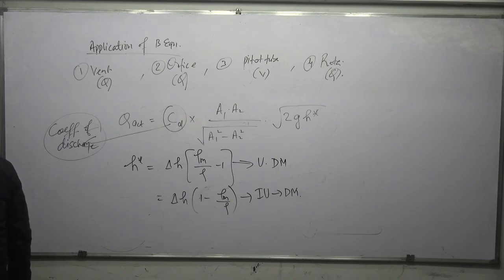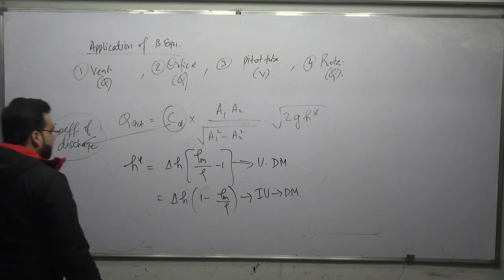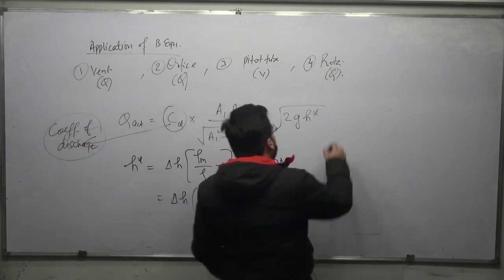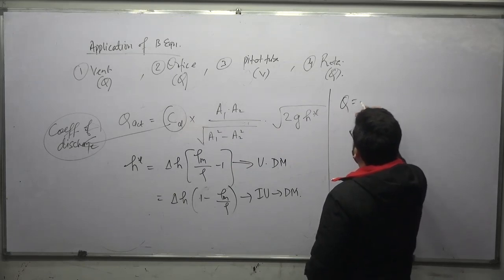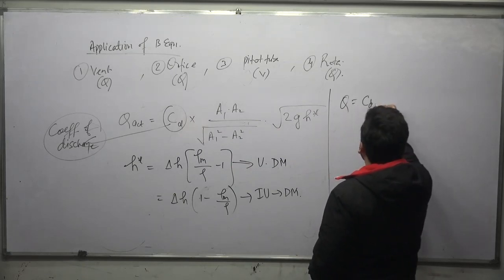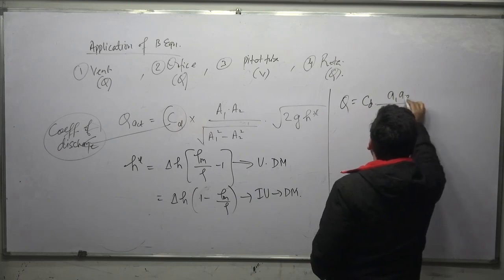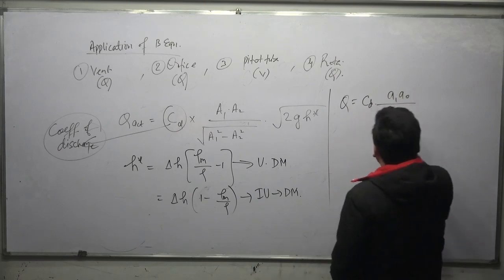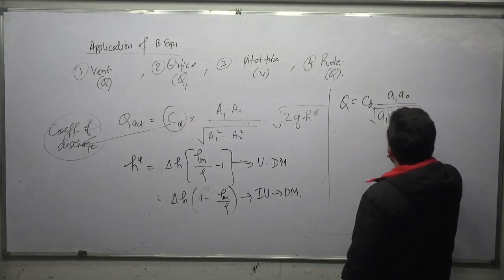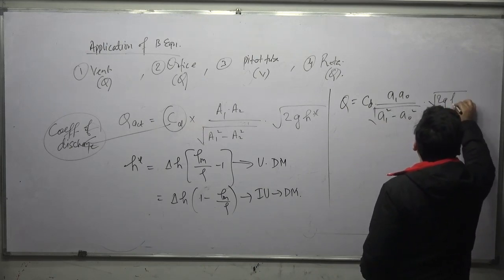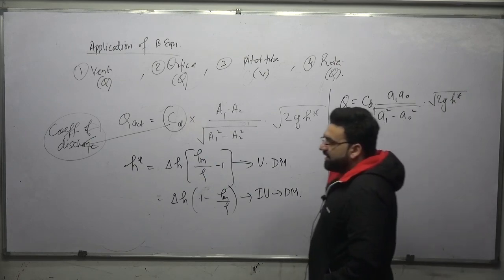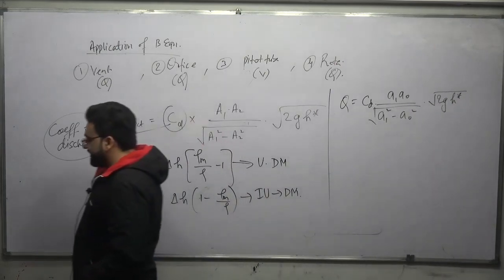Then we discussed about the orifice meter also. And what is this A1 and A2? I have already told you when I was explaining. So orifice meter discharge is also given by CD into A1 into A0, where this A0 is the other area, divided by under root of A1 square minus A0 square, into under root of 2G into H star, where H star has the same values that we have already discussed in Venturi meter.